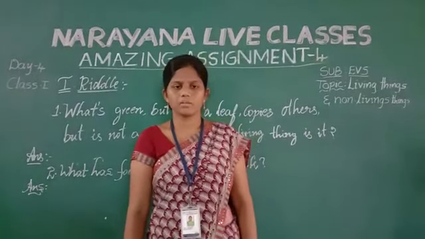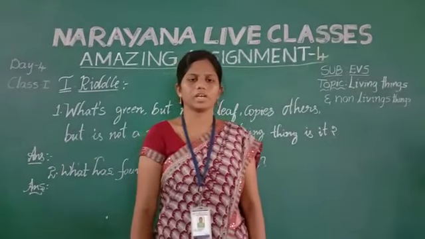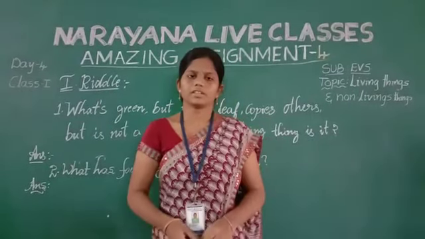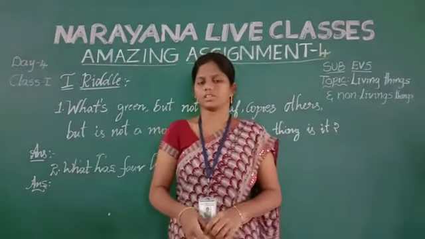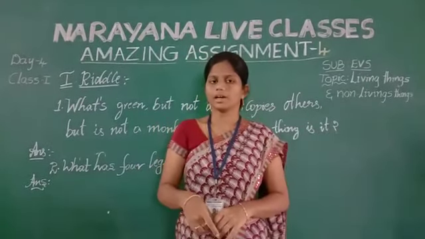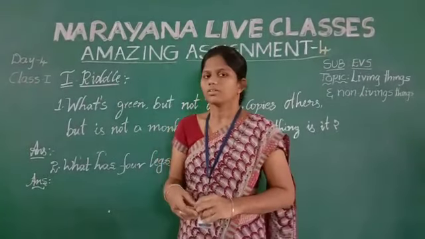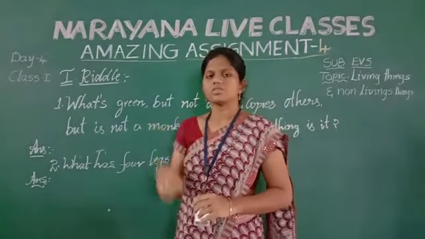Today I will explain the key of assignment day 4. Let's begin. What is the chapter here? Living things and non-living things. First Roman is riddle. Riddle means nothing but indirect questions. And some clues are also given here.